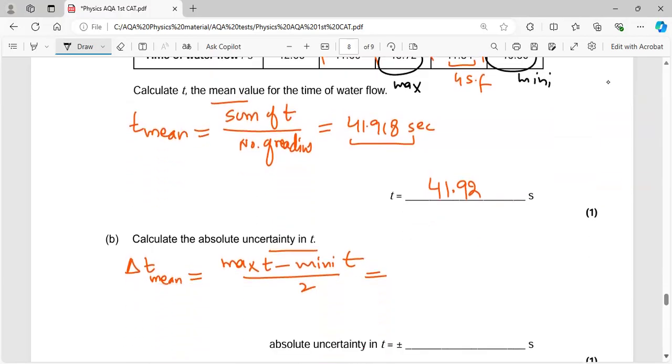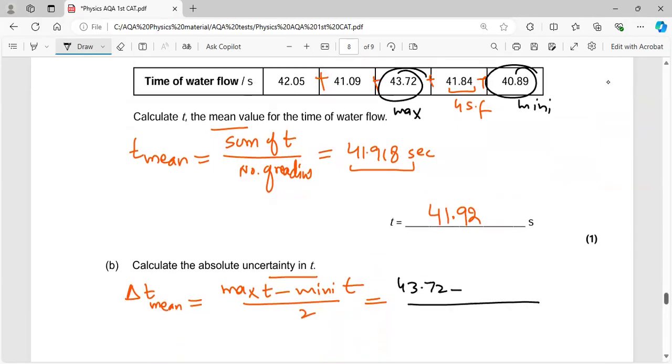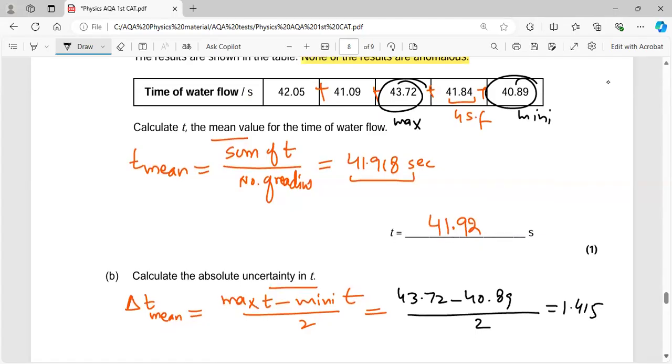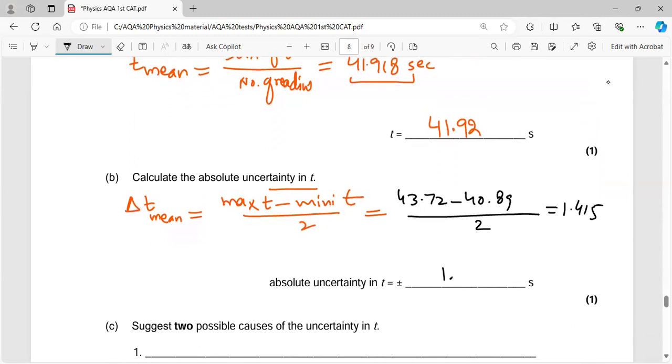So 43.72 minus the minimum value, 40.89, over 2. That will give you the uncertainty in your mean as 1.415. So this is 1.4. You can write 1.4 or 1.42.